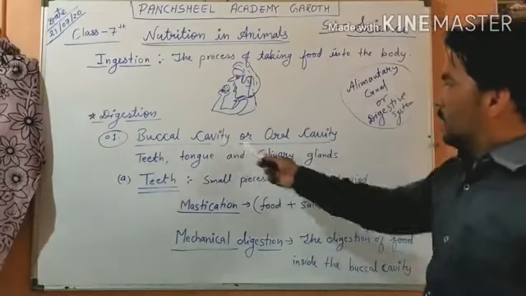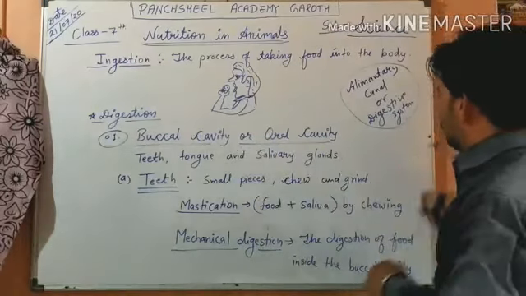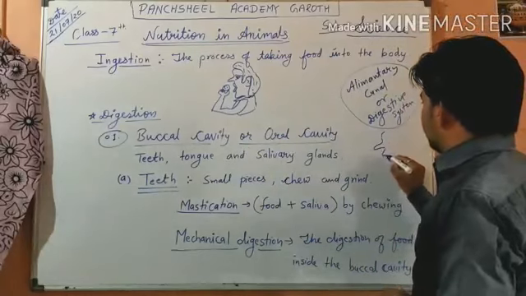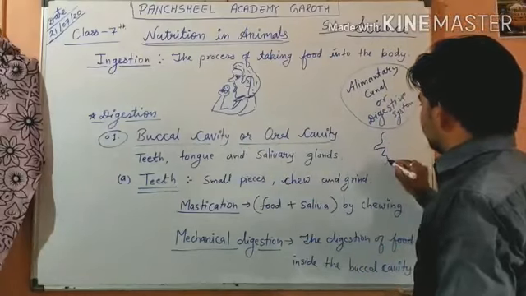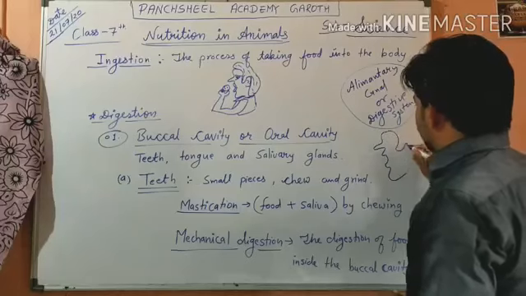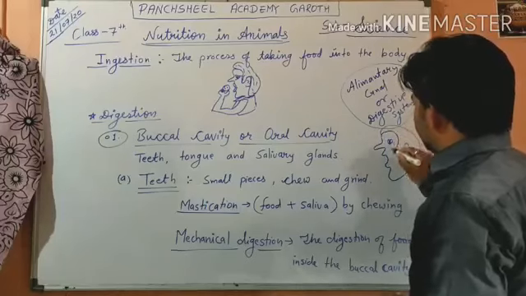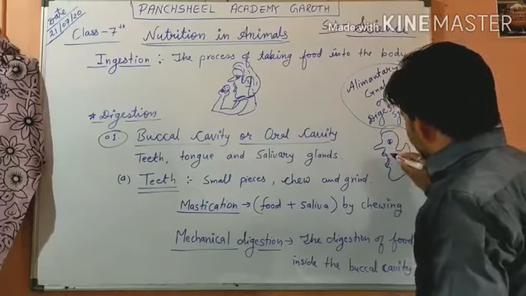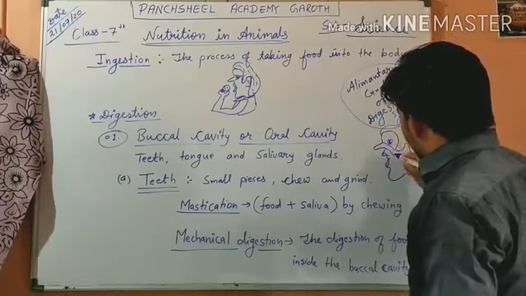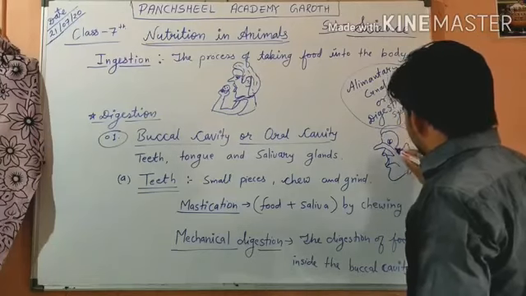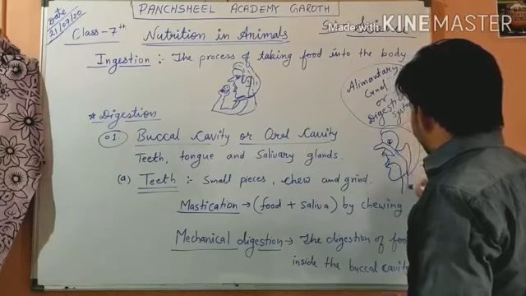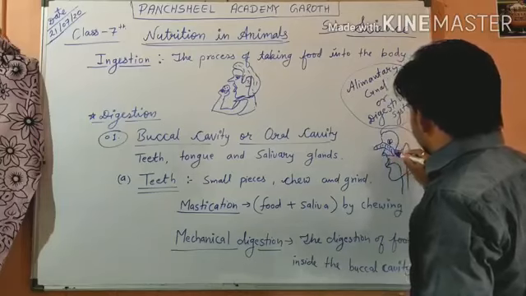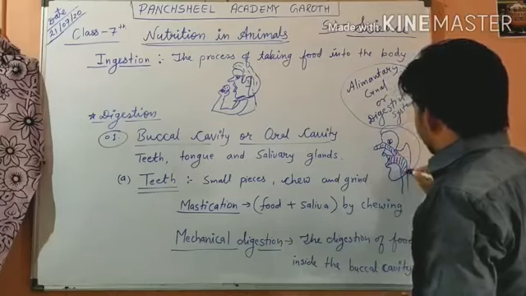The buccal cavity or oral cavity means our mouth. If this is a person, this is the nostril and here is the mouth, and this area is the buccal cavity.